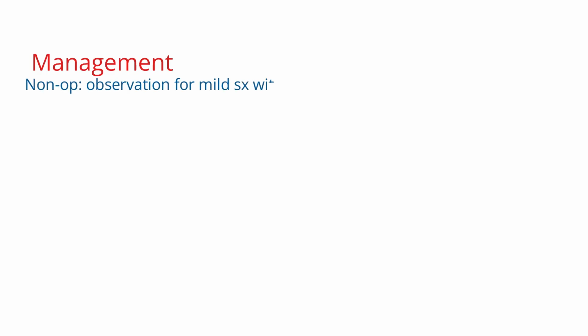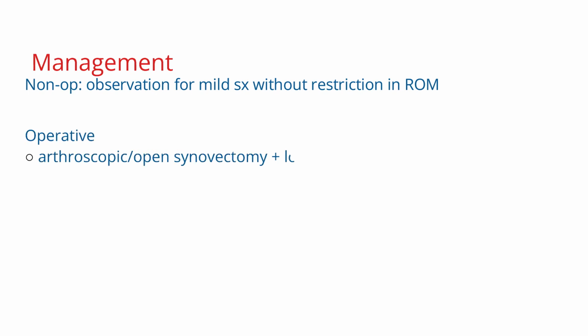Management. Initially, non-operative management includes observation for mild symptoms without restriction and range of motion. Operative management includes early surgery with arthroscopic or open synovectomy and loose body resection to provide symptomatic relief of pain, swelling, stiffness, and reduced range of motion, and also to prevent secondary degeneration.